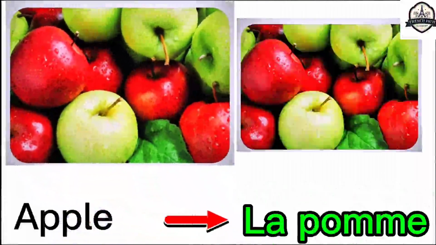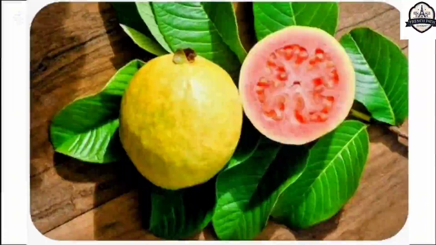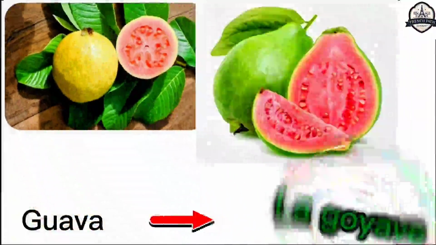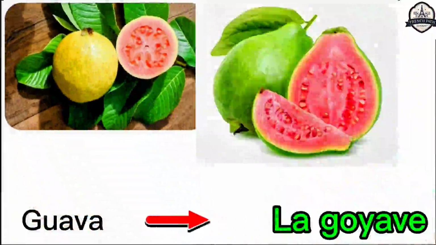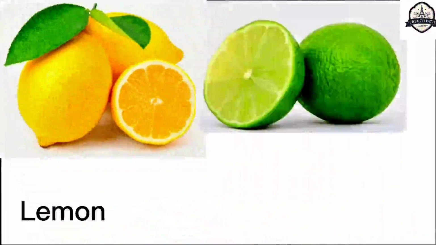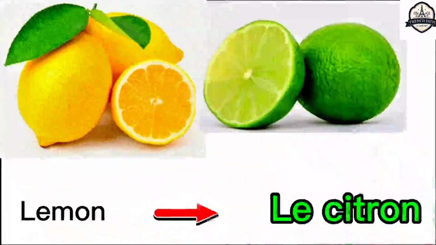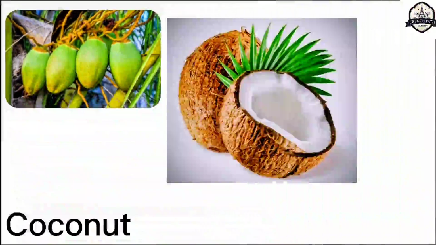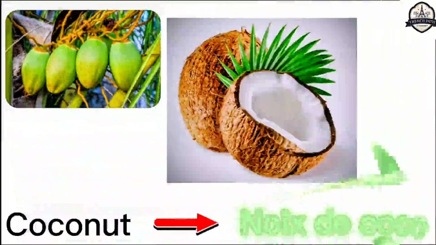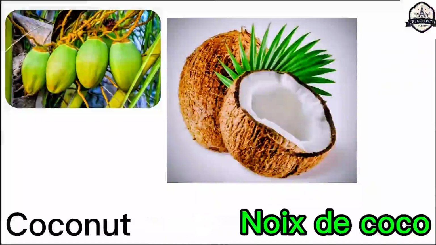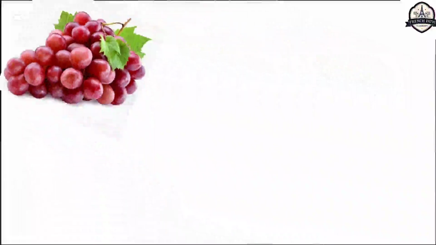Apple, la pomme. This is guava. And then guava is what we call in French language la goyave. And this is lemon. Lemon is what we call in French language le citron. Le citron. Coconut. Coconut is called in French language noix de coco. Noix de coco. Coconut.